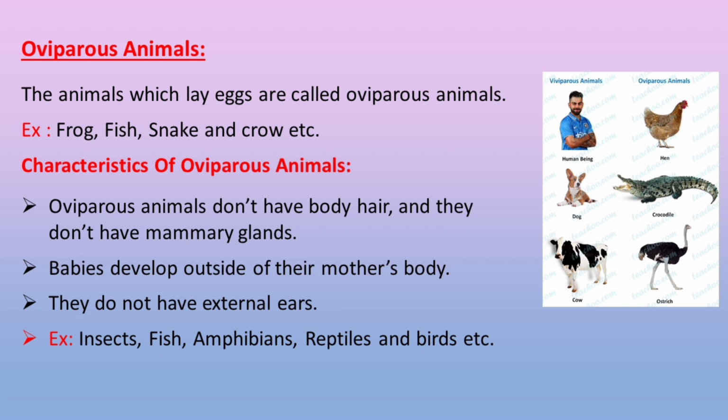Characteristics of oviparous animals. Oviparous animals do not have body hair and they don't have mammary glands. Babies develop outside of their mother's body. They do not have external ears. Example: insects, fish, amphibians, reptiles, and birds, etc.